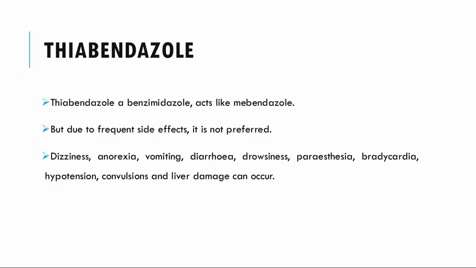Then we have thiabendazole. This thiabendazole is a benzimidazole which acts like mebendazole. They are all derivatives of the benzimidazole structure. But due to its frequent side effects, it is generally not preferred.